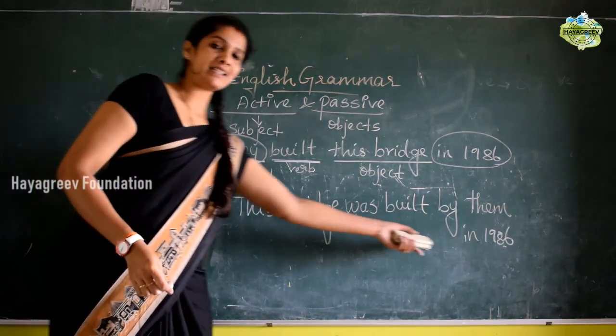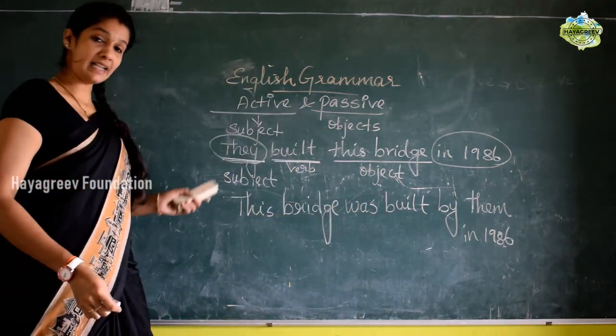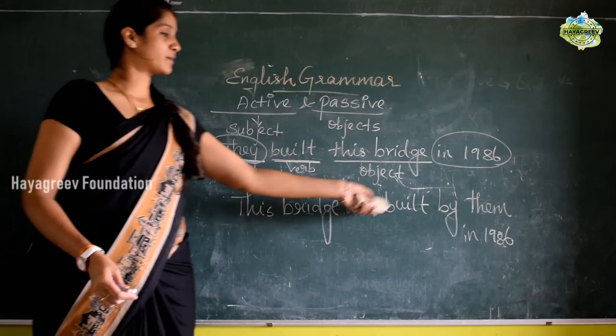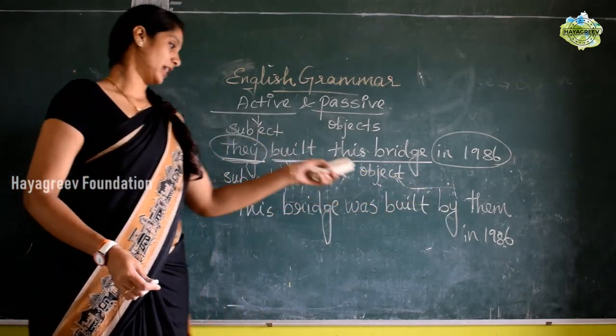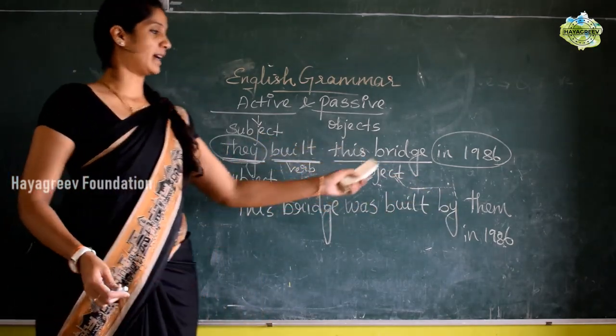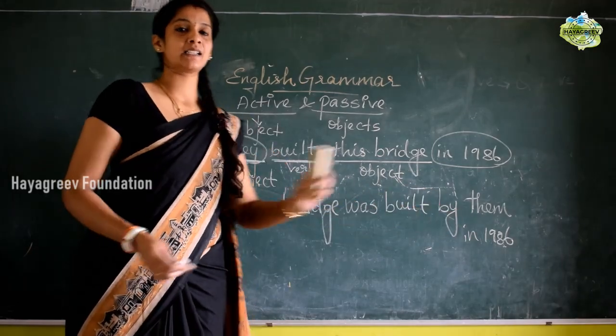So this 1986 you can write even in the beginning. In 1986 this bridge was built by them, or else you can use it at the last. This bridge was built by them in 1986.